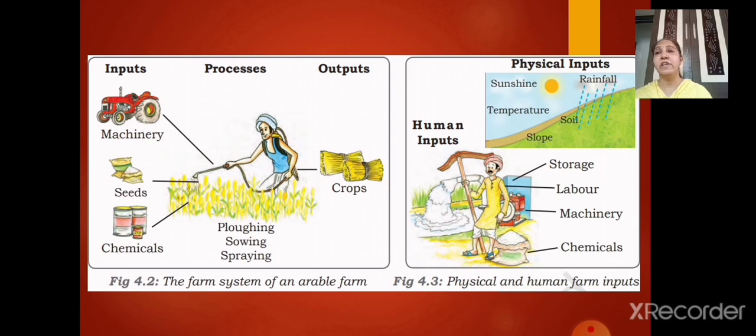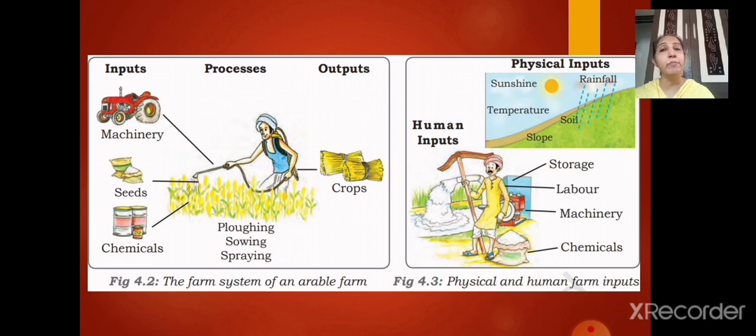Okay, now children, when you have learnt about the inputs, about the seeds, machinery, chemicals, as well as the labor, these inputs are divided in two, that is the physical and the human farm inputs. Now let's understand what we get in the physical inputs. In physical inputs, we get the sunshine, rainfall, slope where the cultivation is done, the temperature, and most important, even the quality of the soil. All these are included in physical inputs.